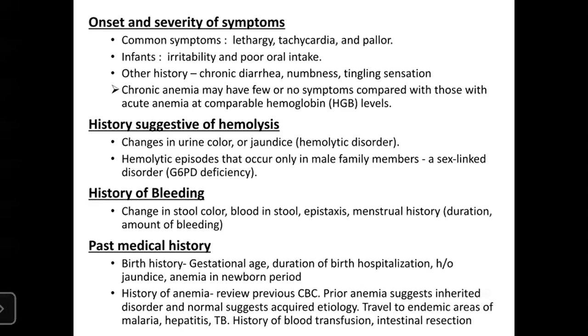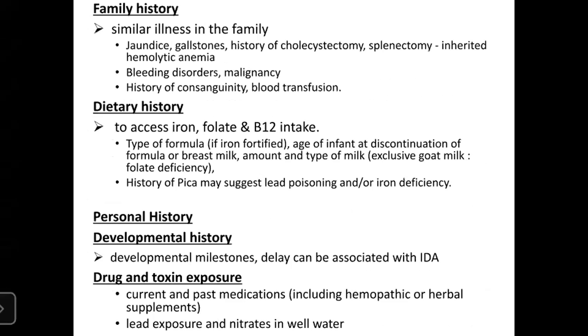Dietary history: in an infant, discontinuation of formula or goat milk might lead to iron deficiency as well. Personal history can be delayed in iron deficiency anemia. Drug and toxin exposure: current and past medications, including homeopathic or herbal supplements, exposure to lead paint, and nitrates in well water.